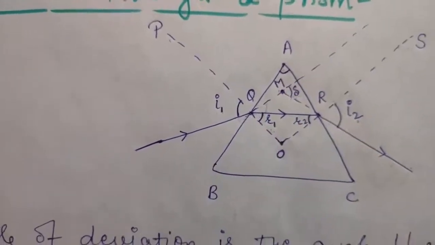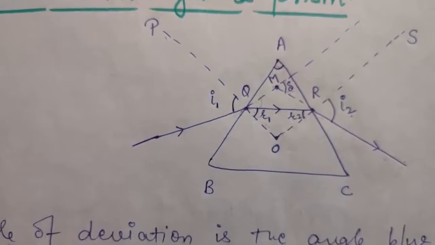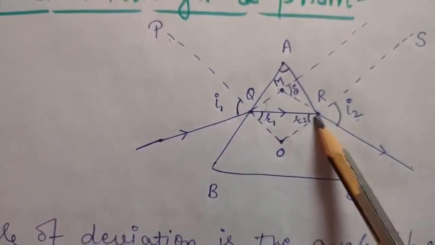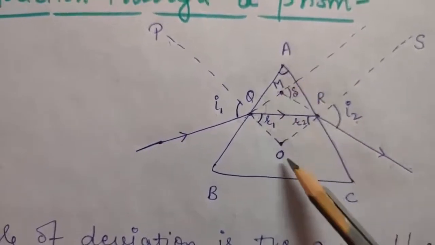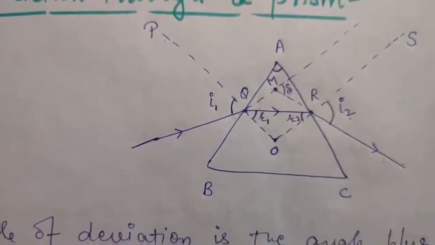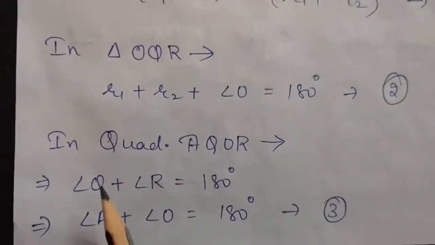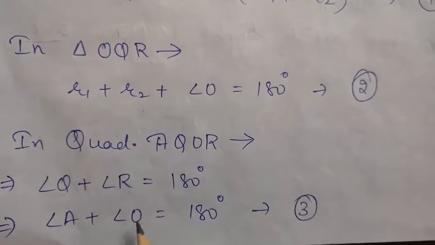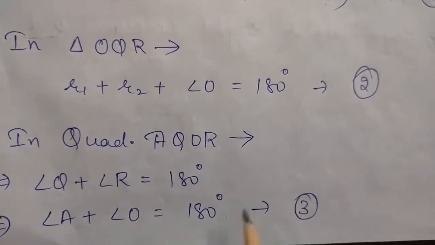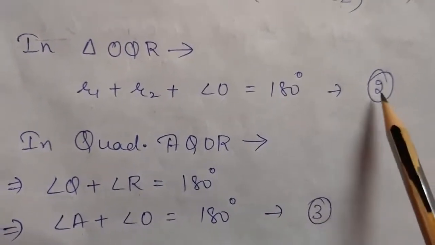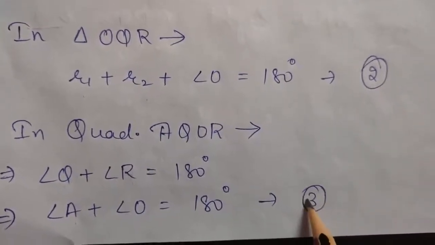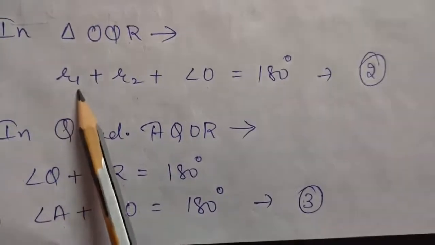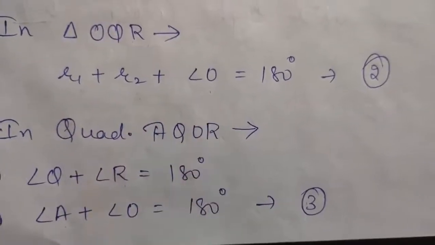So the sum of opposite angles of a quadrilateral is also 180 degrees. So we can say angle Q plus angle R will be 180 degrees, as well angle A plus angle O will also be 180 degrees. Mark it equation third. Now comparing equation 2 and equation 3, you can easily conclude that angle A plus angle O will be equal to angle R1 plus R2 plus O.